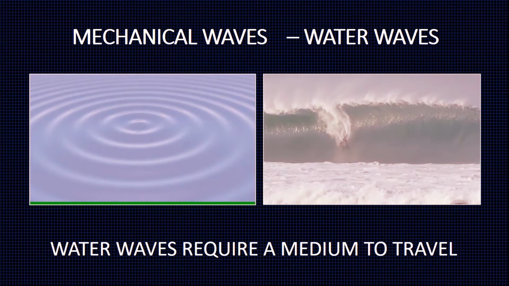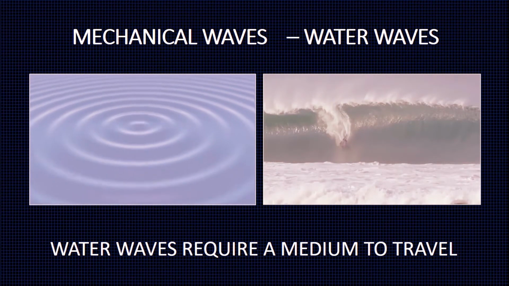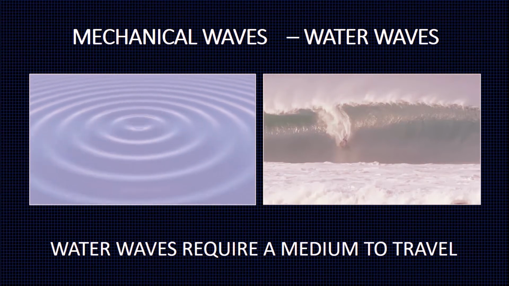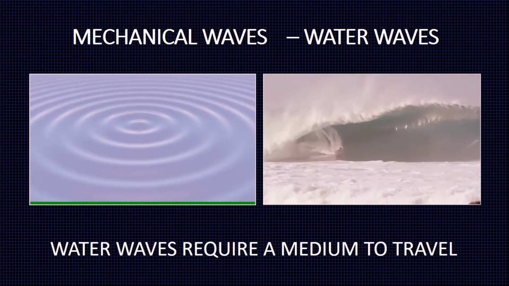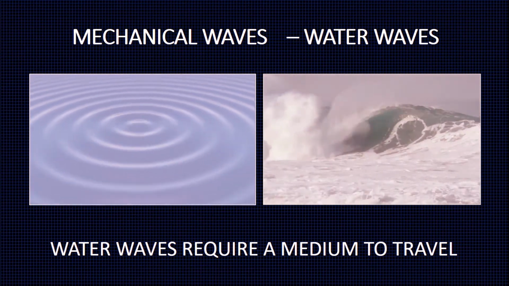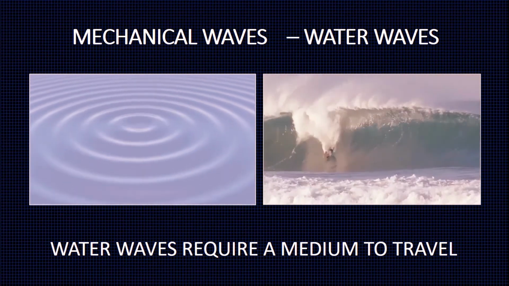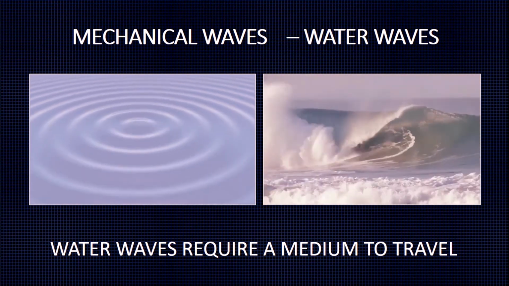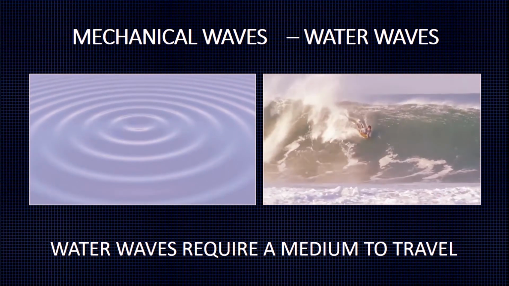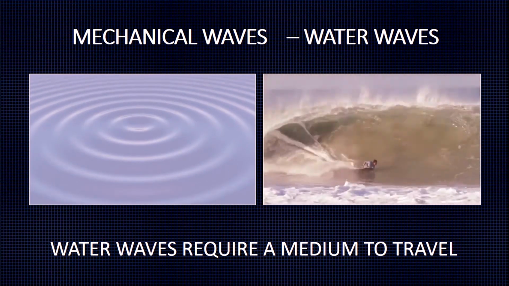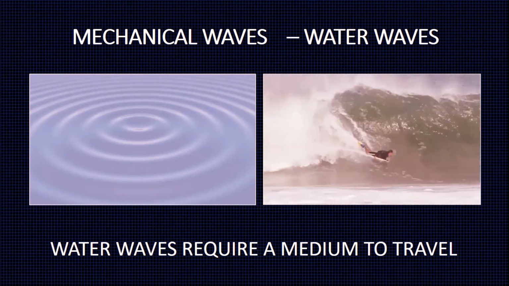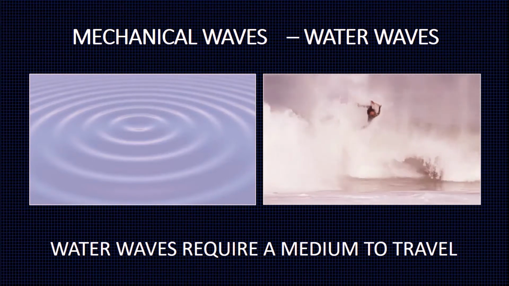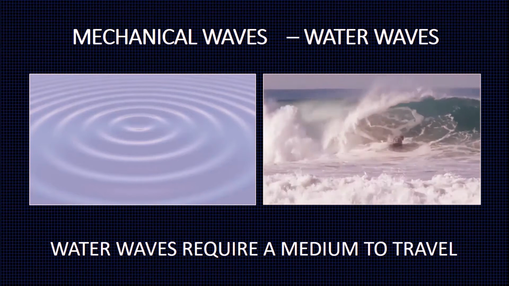Water waves are mechanical waves. Observe the water waves formed by dropping a stone in still water, and also observe the sea waves. Both these water waves can travel only on the surface of water. We call water waves mechanical waves because they require a medium to travel. In the absence of water, they cannot travel. So, they are called mechanical waves.